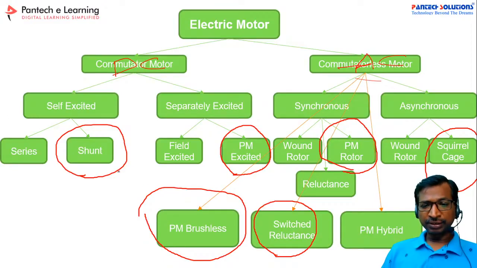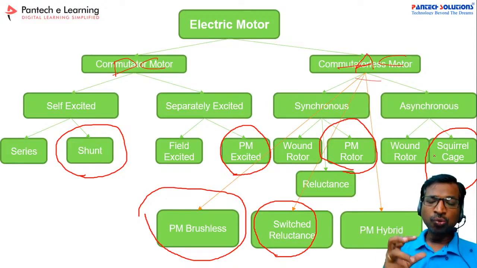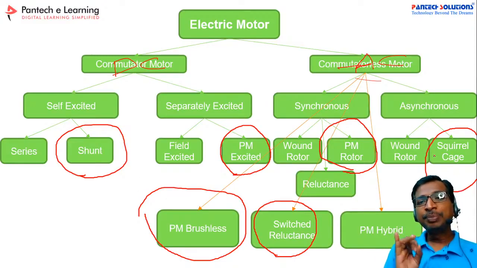So these 5 motors have been scheduled to explore more on the working principle and then speed control mechanism.